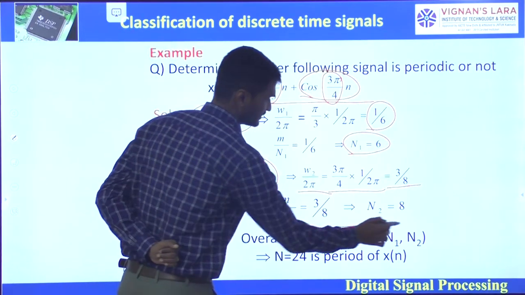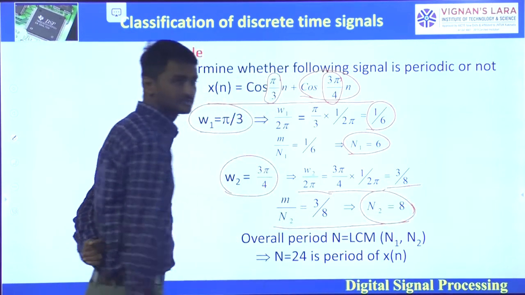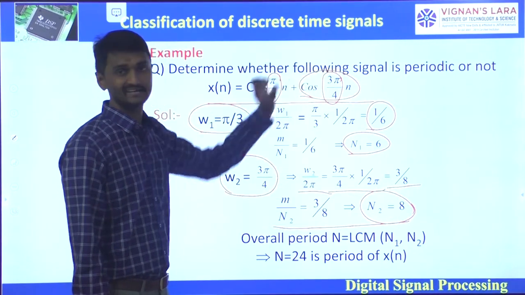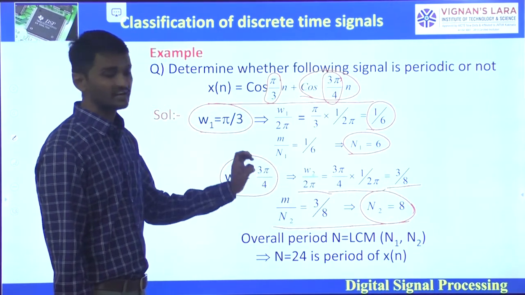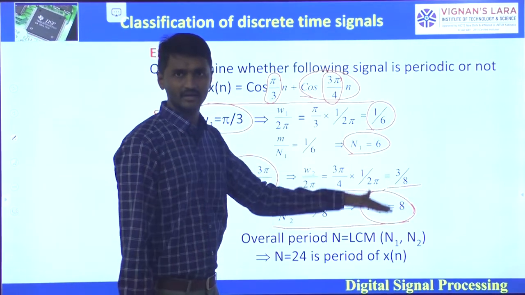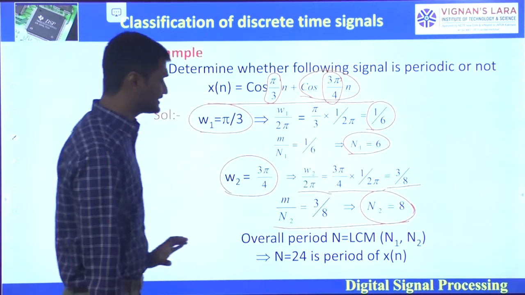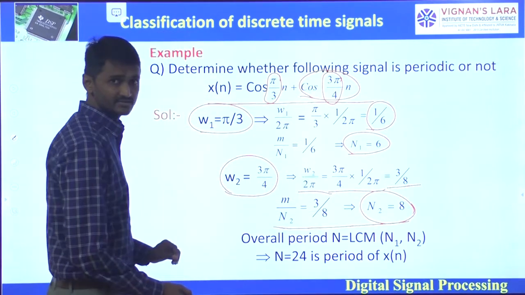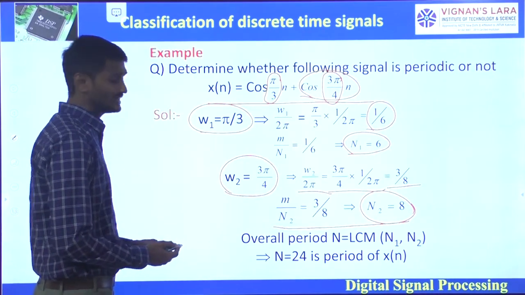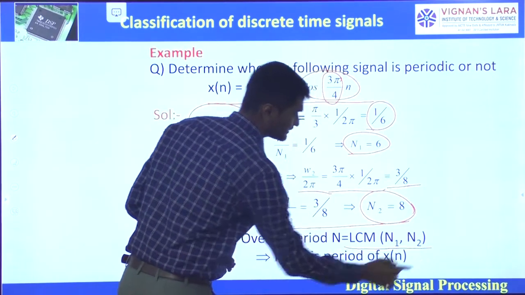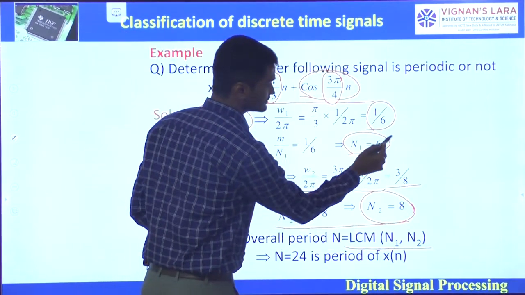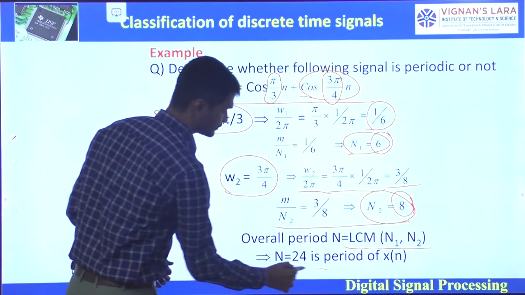Then n2 is equal to 8. Here n2 is the fundamental period of the second sinusoidal. Now n1 by n2 is rational, so what is the LCM? Why? Because we need to know the overall period. The overall period is the LCM of n1 and n2. The LCM of 6 and 8 is 24.